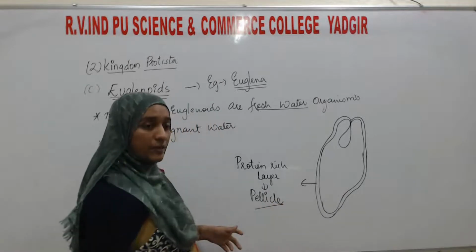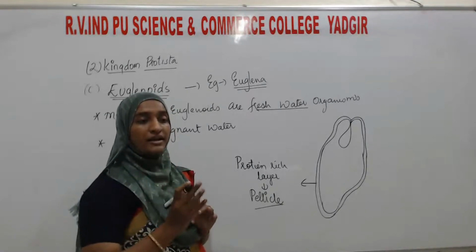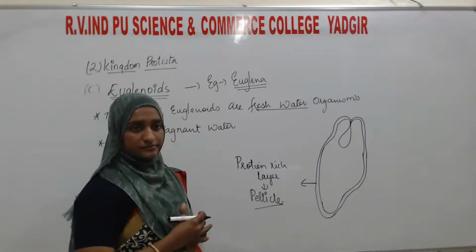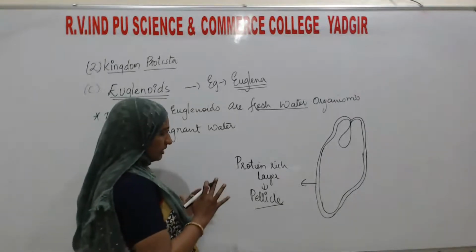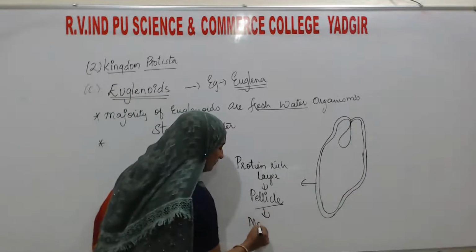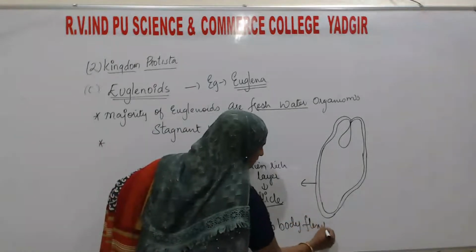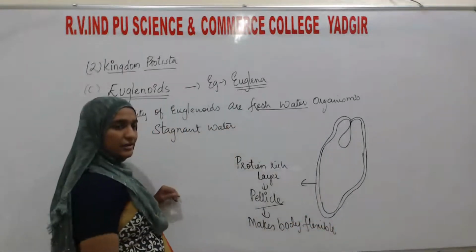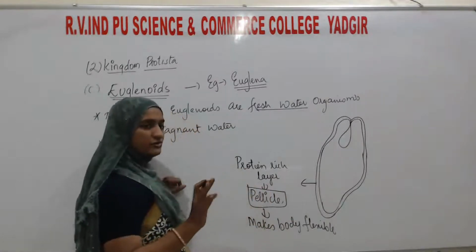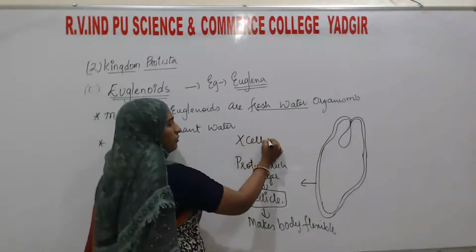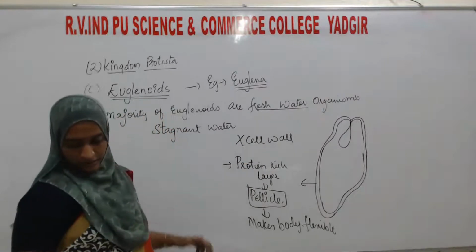Why the cell wall is absent and why the pellicle is present: the pellicle provides flexibility to the body of Euglena, which makes their body flexible. What is that particular layer? It is the pellicle, and there is no cell wall. In place of the cell wall, a protein-rich layer is there, which is known as the pellicle.